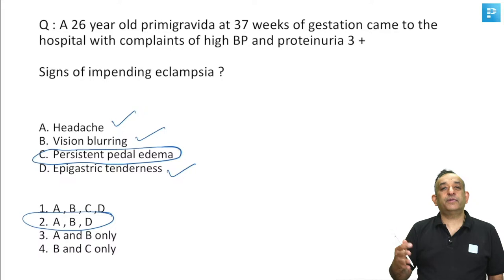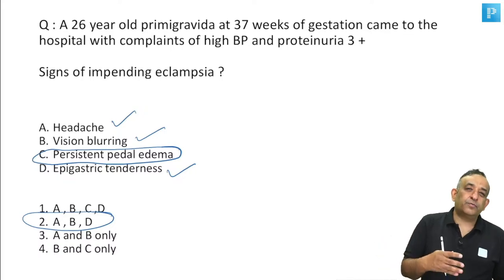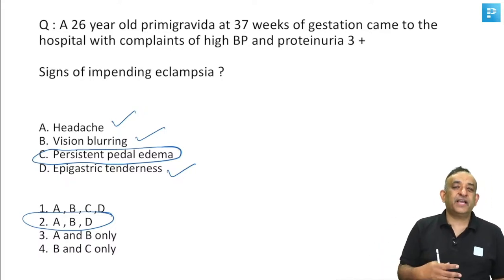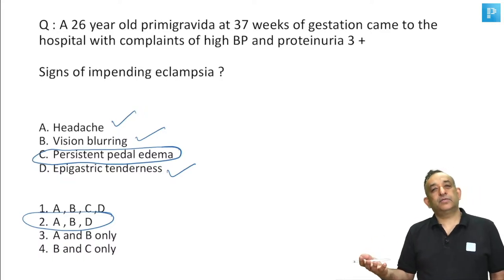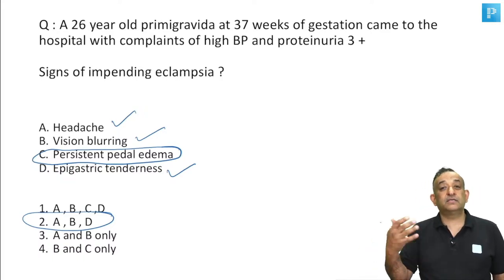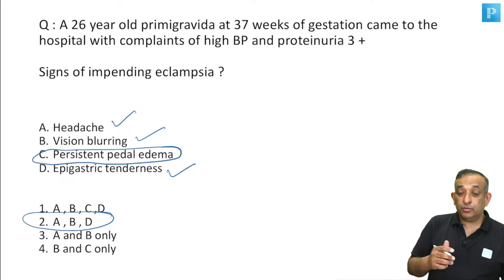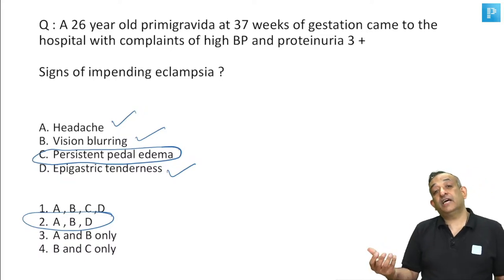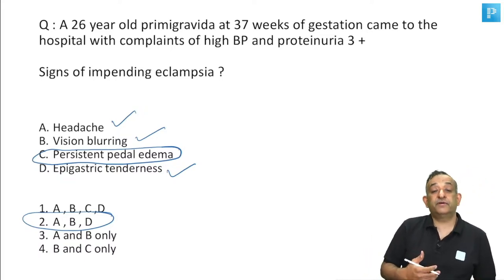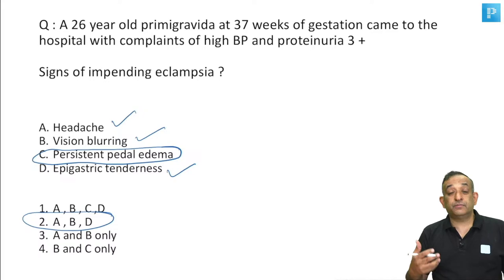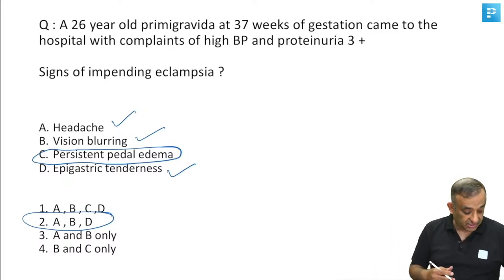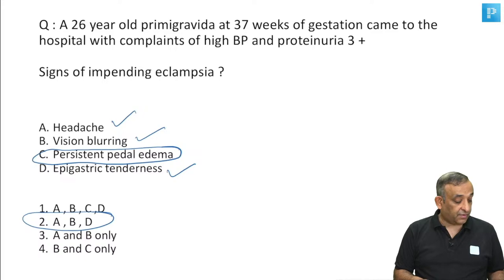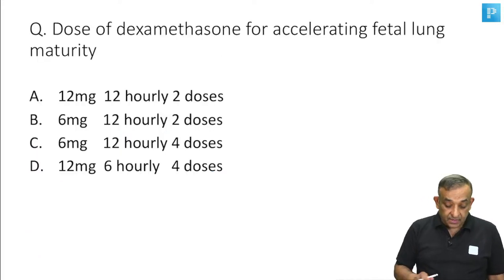So headache, nausea, vomiting, blurring of vision, reduced output, exaggerated knee jerks, epigastric pain, and proteinuria more than 2 grams is also a sign that there is worsening proteinuria, and more than 3.5 is a sign of nephrotic levels of proteinuria, and blood pressure more than 110 diastolic. These are the signs that the woman might be throwing a convulsion, imminent eclampsia, guys. All right, let's move on and see the next question.